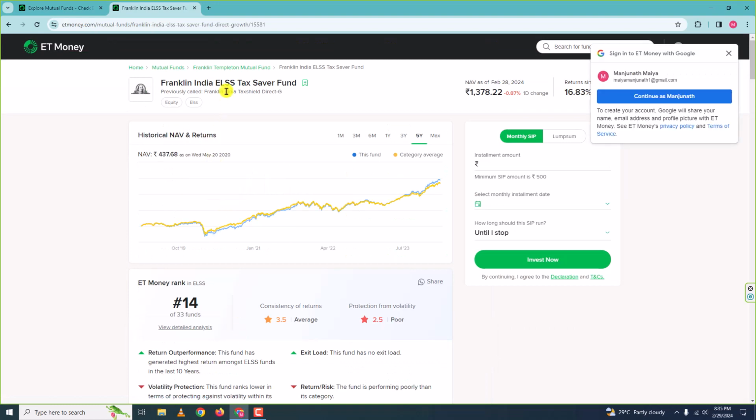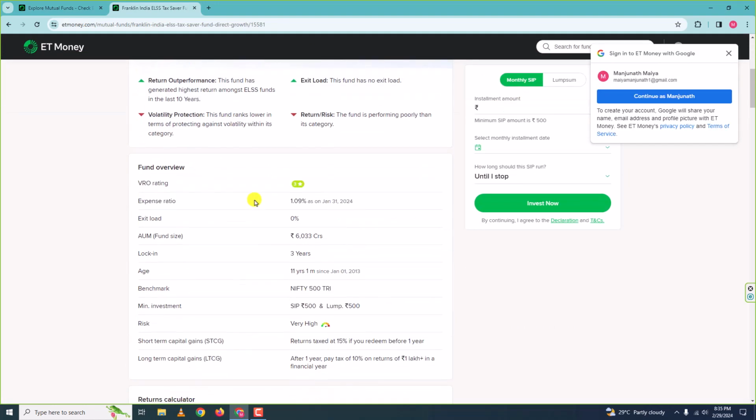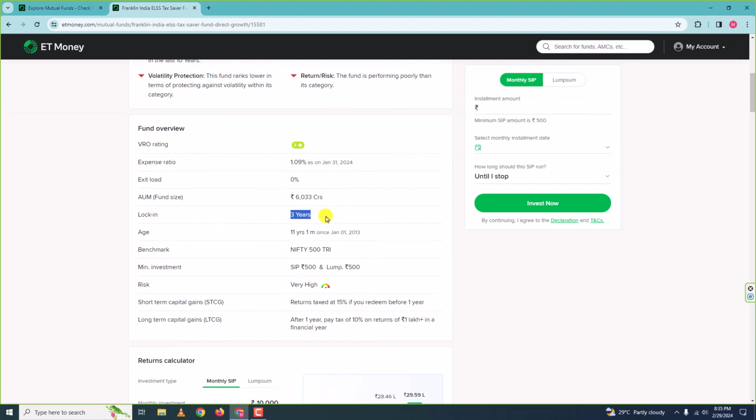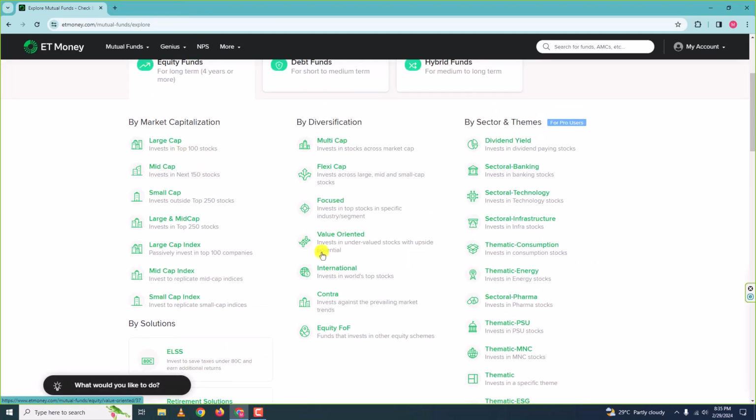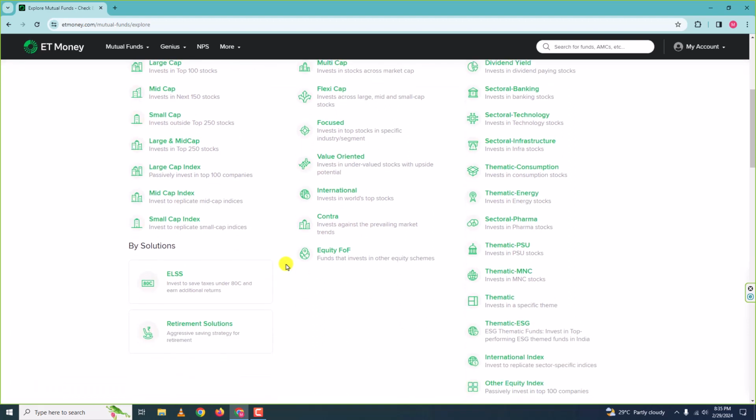One thing about the tax saver funds is that they have a lock-in period of 3 years. Other mutual funds generally do not have a lock-in period. Here, for the tax benefit that they give you, they have this lock-in period. Generally the exit load will be 0. Now, this is ELSS. Elsewhere you mostly cannot show the invested amount for tax savings. So here you can show it.